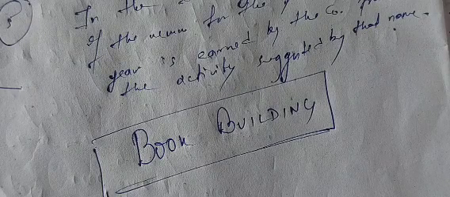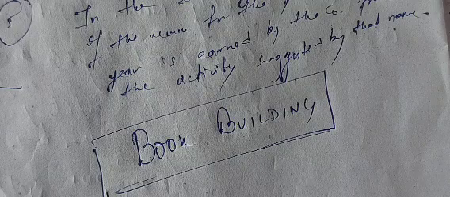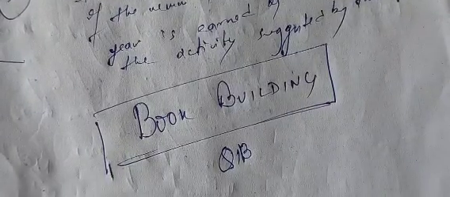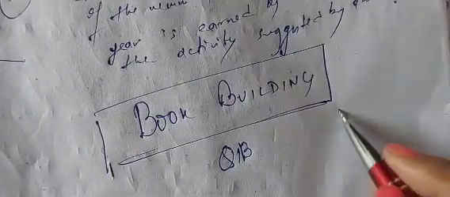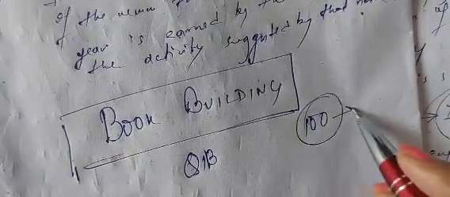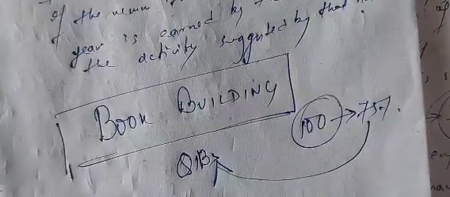And minimum 75% of the issue size must be subscribed by QIBs. Means whatever issue the company is bringing, suppose the issue size is 100, minimum 75% of 100 should be subscribed by QIBs.